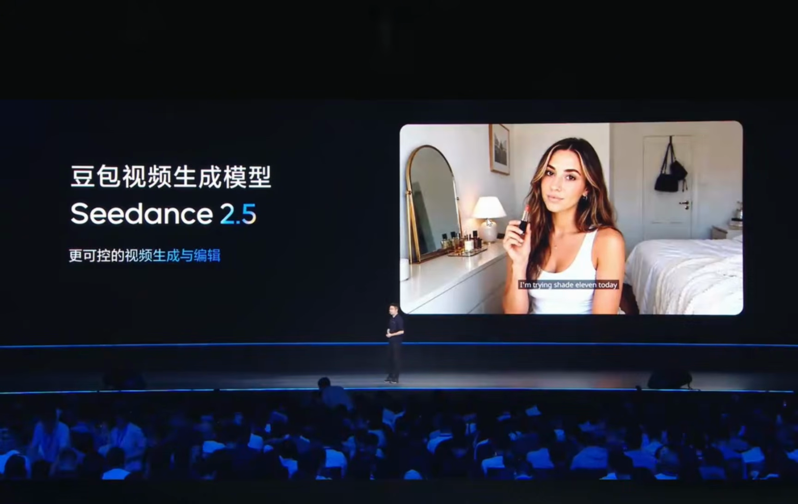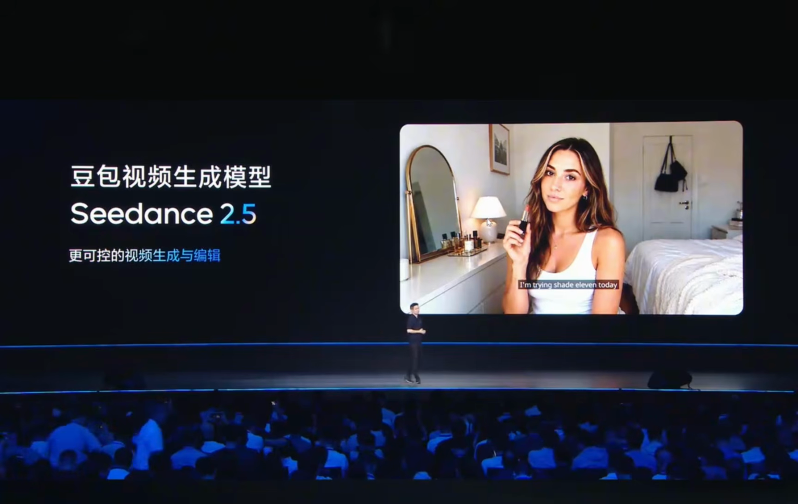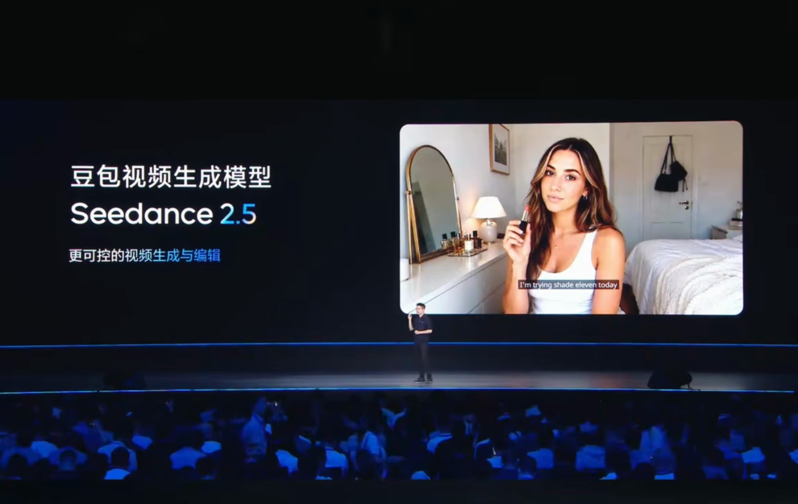Finally, let's take a look at the editing capabilities of Seedance 2.5. Our new model can support very flexible video editing functions like this. Creators can modify local content individually while keeping the overall picture unchanged, such as fine-tuning the background, replacing demonstration products, showcasing models, and so on. Let's look at an advertising example.